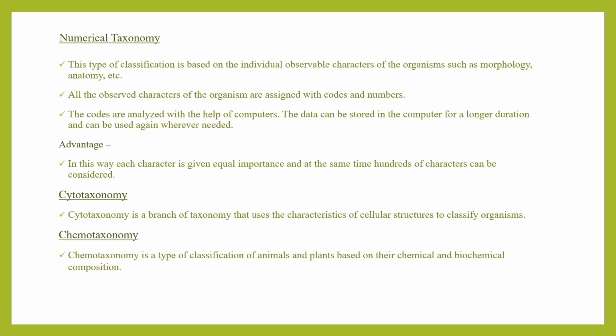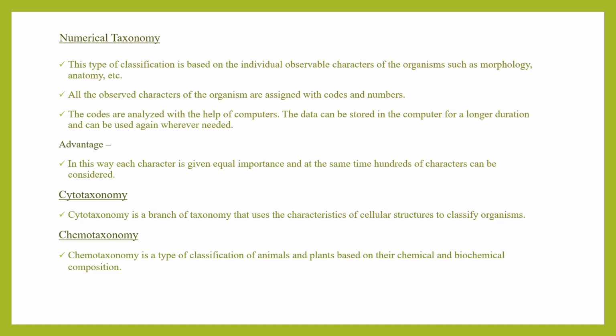Okay, with the phylogenetic system of classification, we use many other taxonomic tools like numerical taxonomy. This type of classification is based on the individual observable characters of the organism, such as morphology, anatomy, etc. All the observed characters of the organisms are assigned codes or numbers, so they can be stored in computers. The codes are analyzed with the help of computers. The data can be stored in the computer for a longer duration, of course, and can be used again whenever it is needed. So what is the advantage of this system? In this way, each character is given equal importance, and at the same time, hundreds of characters can be considered at once.